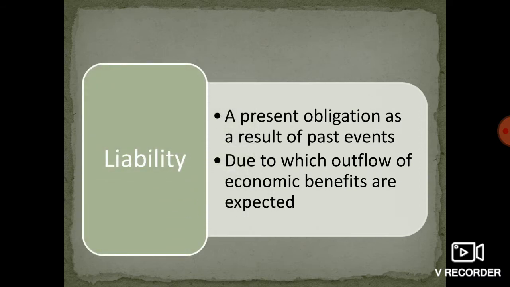First of all, we have to know about the liability. What is a liability? A present obligation as a result of a past event, due to which an outflow of economic benefits is expected. A past event, a present obligation: something happened in the past and we have to make the payment for that. This is called a liability.